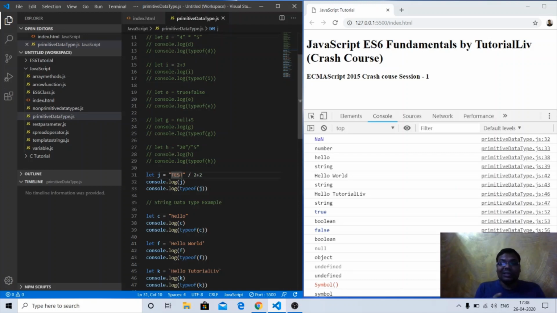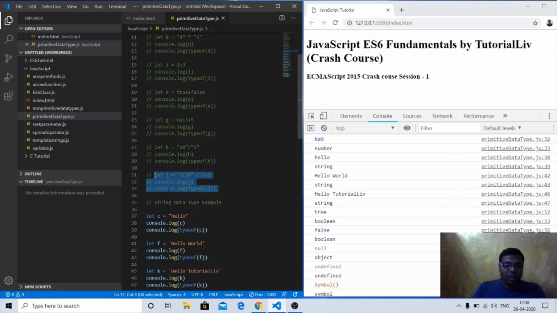But here it's the string test, an alphabetical thing that cannot be converted into a number. So JavaScript will consider it as a string, and this is a number. When a string is divided by a number, it will return NaN, not a number. That is also a kind of data type or data definition in JavaScript, not a number. In this scenario, we will get not a number, NaN. But the type of NaN is again a number. Type of NaN is a number.